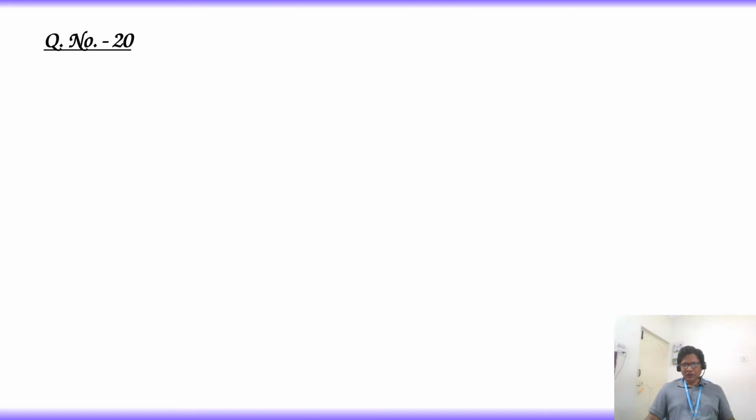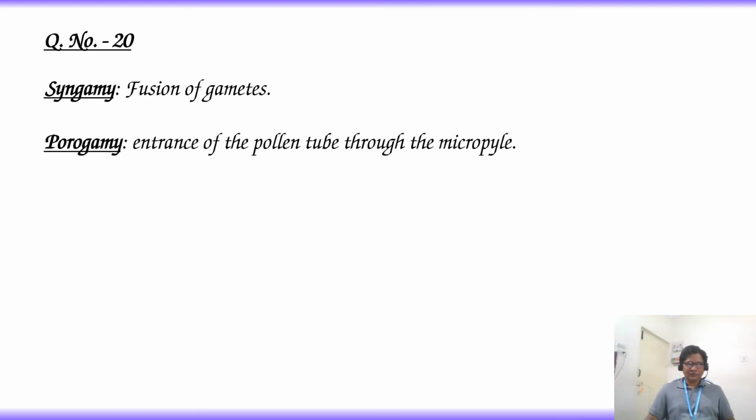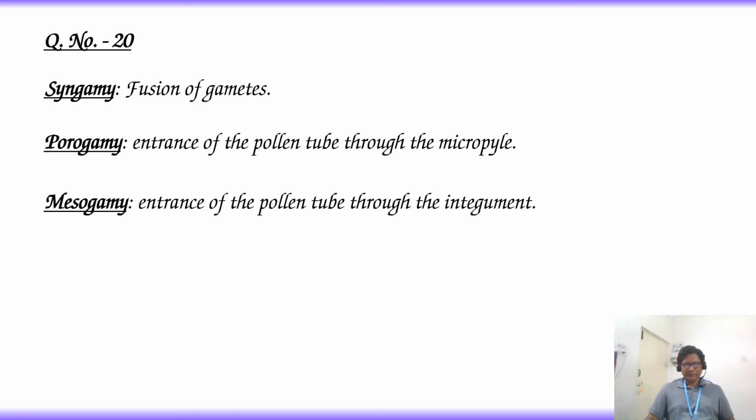Let's know the definition of these words. Syngamy, fusion of gametes. Porogamy, entrance of pollen tube through the micropyle. Mesogamy, entrance of the pollen tube through the integuments.